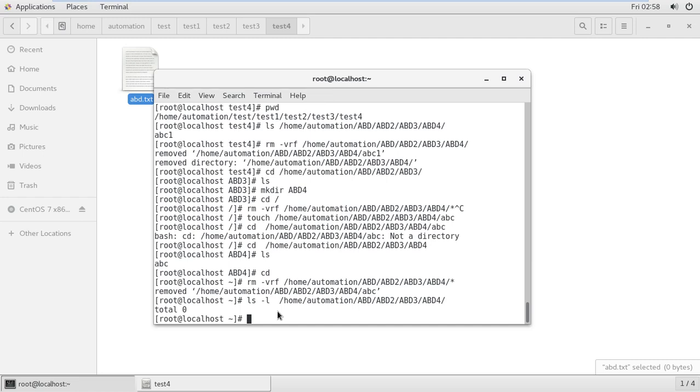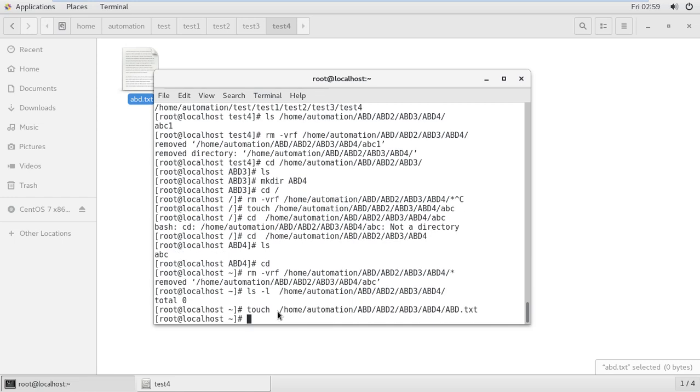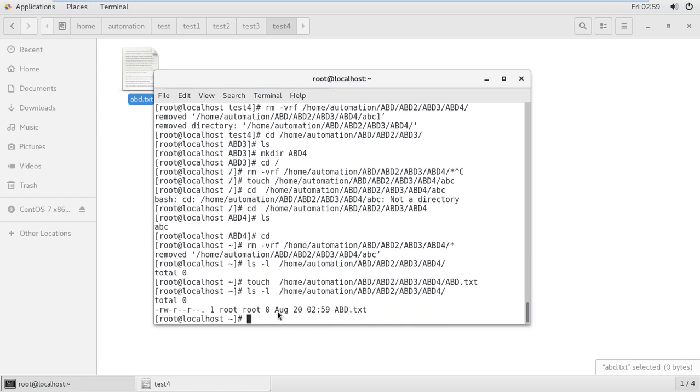So firstly I want to create again, using the home and n key from your keyboard, abc.txt, otherwise abd.txt. Okay, so now you can check with ls. There is one file created under abd, abd2, abd3, and abd4.